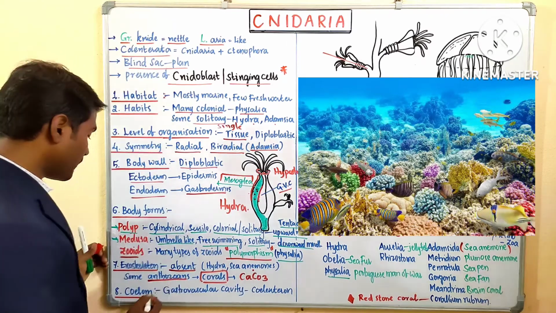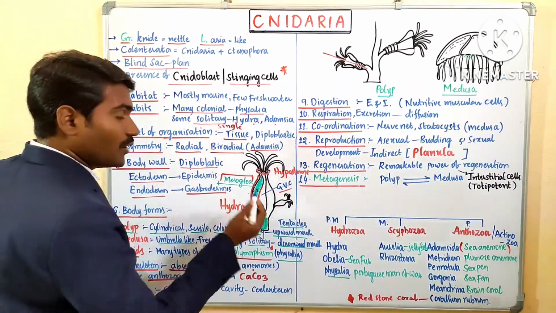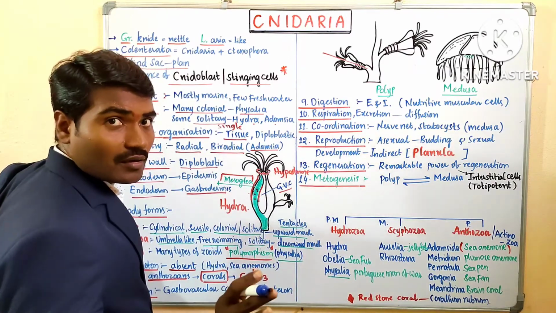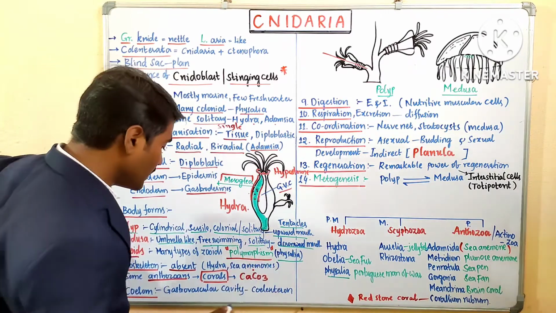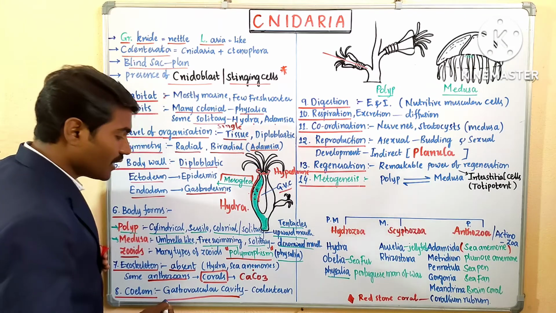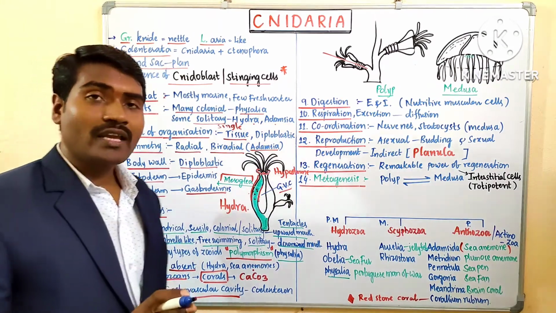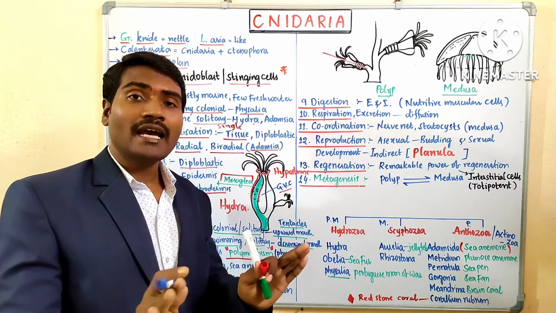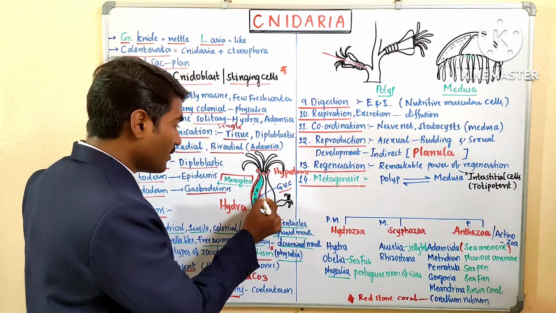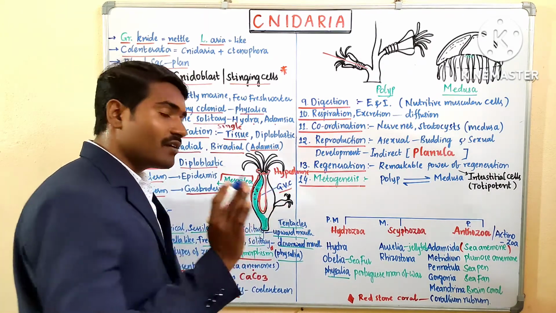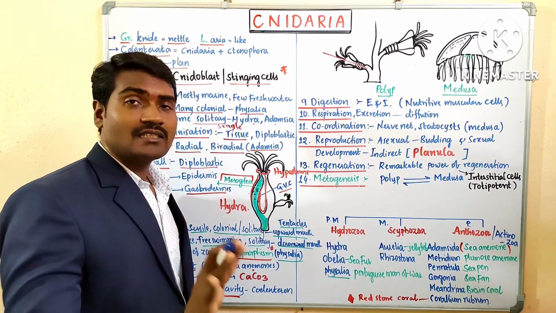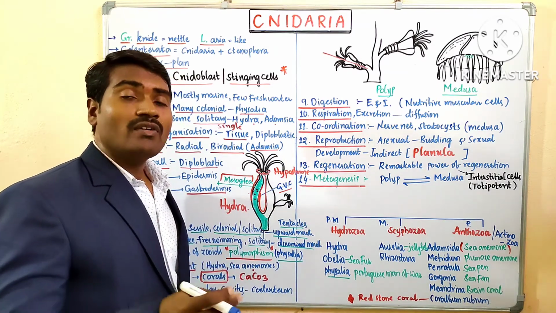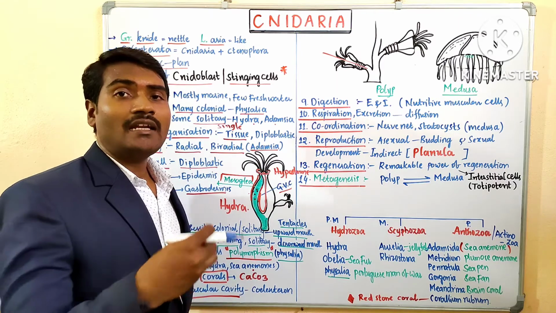That point is important. Come to the coelom. A true body cavity is absent, but there is a cavity present that is called the gastrovascular cavity. A true body cavity is one lined with the mesoderm, but the gastrovascular cavity is not lined with the mesoderm. It is just a simple cavity, which is involved in transportation and digestion.